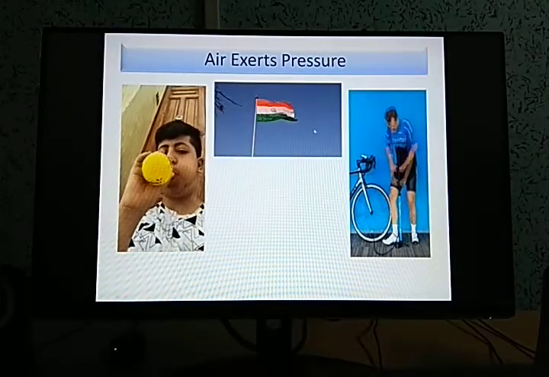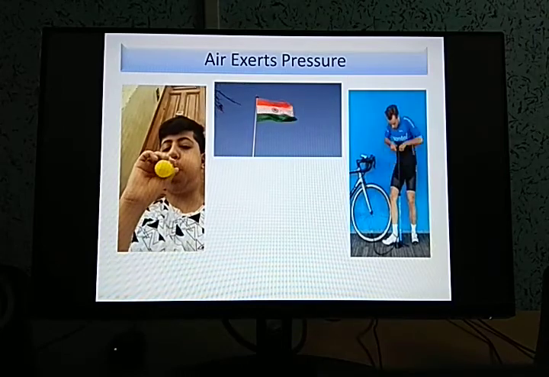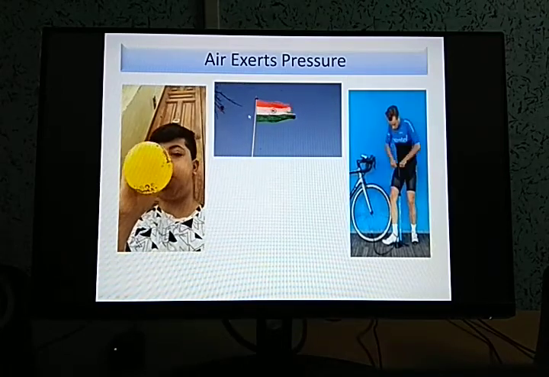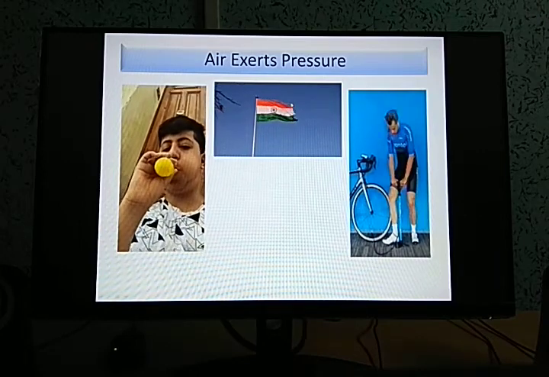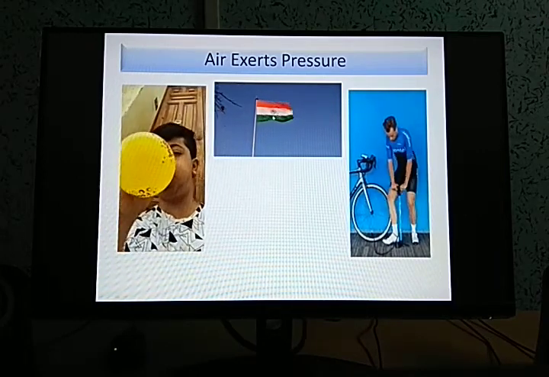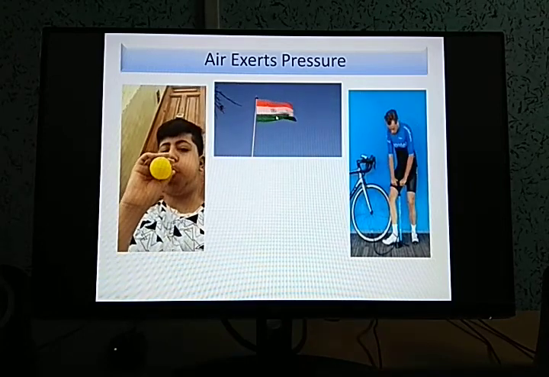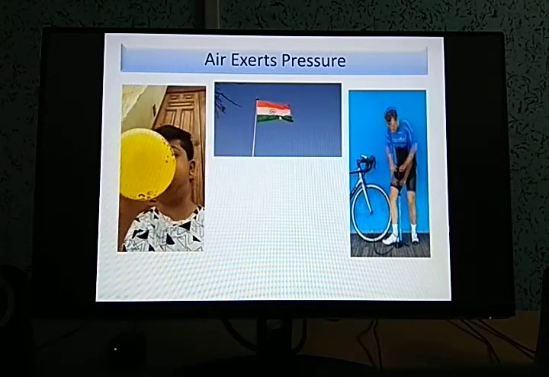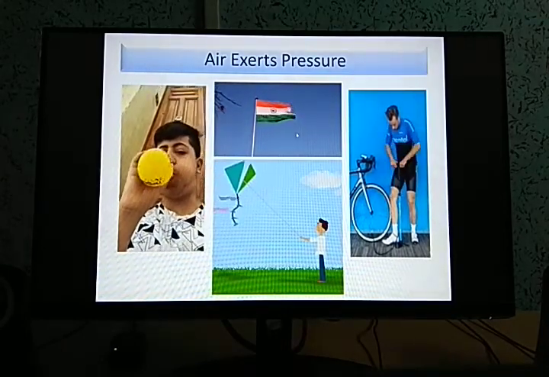Another is the waving of the flag. Here also we can see why the flag is waving, because air is applying pressure to the different parts of this flag. As a result, the flag gradually starts waving. Another example is the kite. It's a very common example.